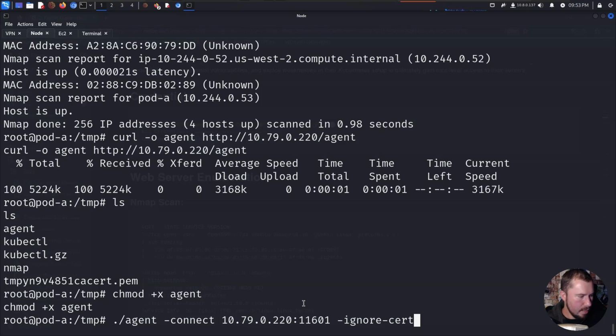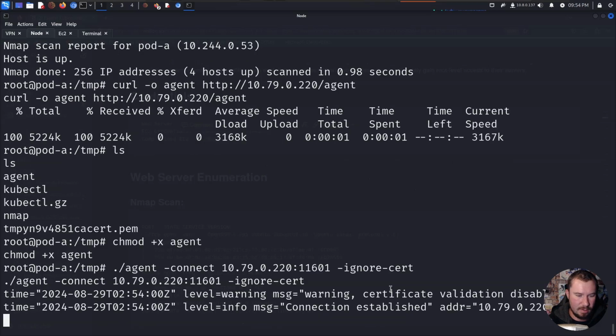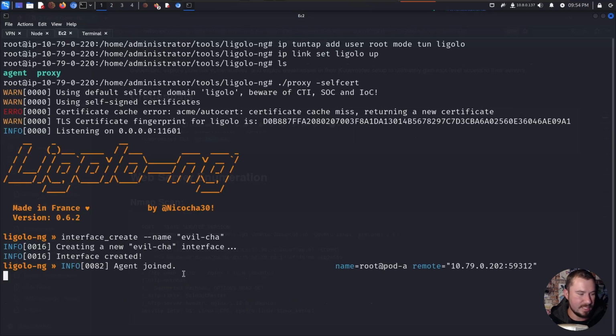All right. Ignore cert, and we should be good. And I'm going to go ahead and hit enter. And let's, fingers crossed, we will see what happens. And so far, so good. It seems as if it connected back. If we jump back over to this, it says that an agent joined.